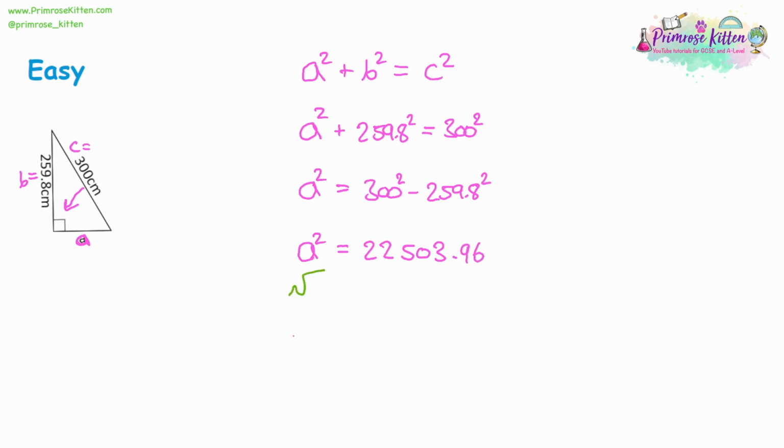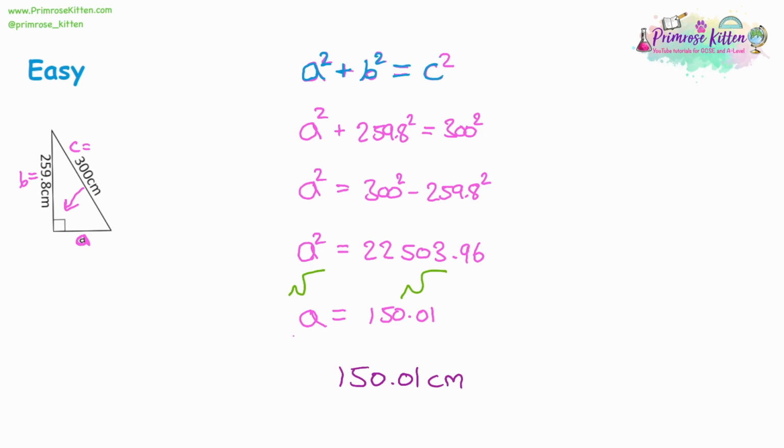If we root both sides, we're going to get what a is equal to, because we're not looking for a squared, we're looking for a. And so the square root of that number should give you 150.01 to two decimal places. And for your final answer, make sure you're writing the units. It was in centimetres.